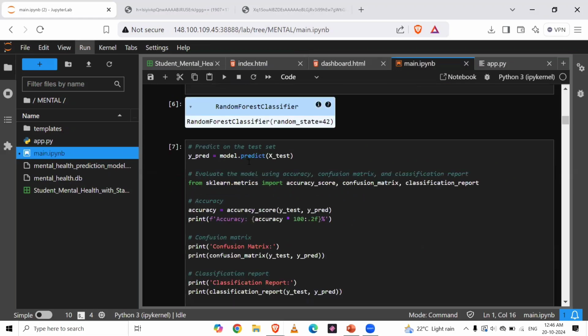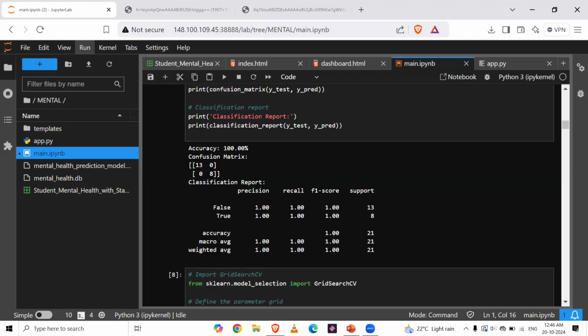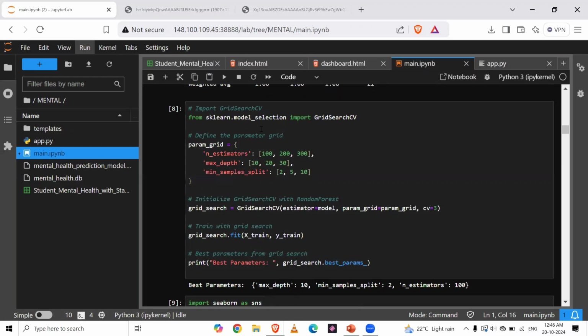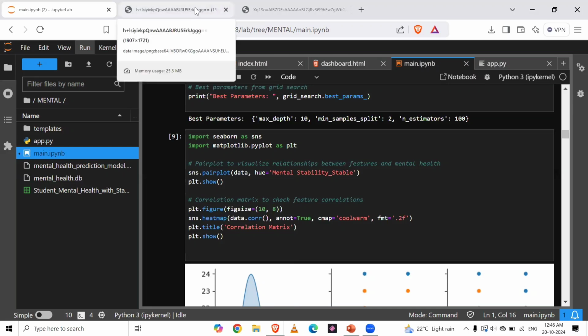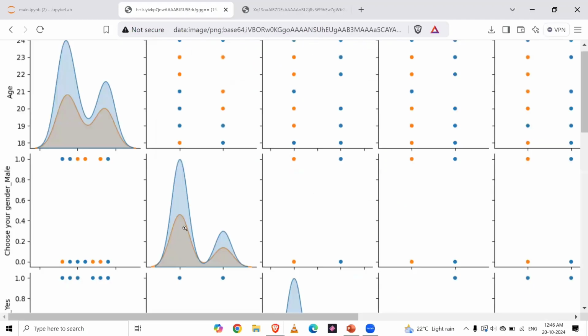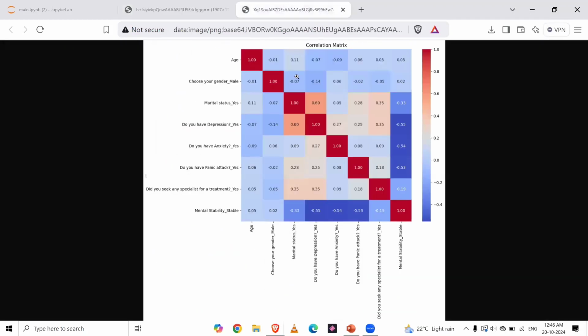Then we evaluate the model's accuracy, confusion matrix, and classification report. We get the accuracy as 100%, with the confusion matrix and classification report as follows. Then we use grid search CV to find the best parameters. We use a pair plot to visualize relations between features and mental health, and we also find the correlation matrix between the features. So this is the visual relationship between features and mental stability, and this is the correlation matrix.